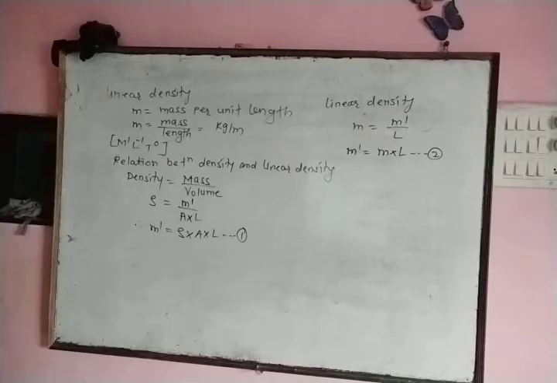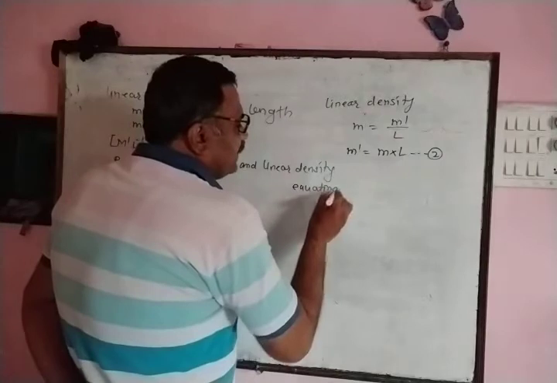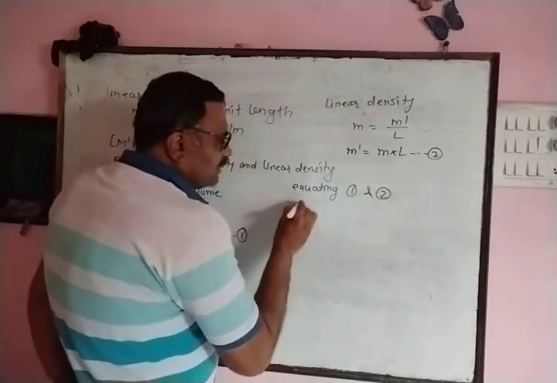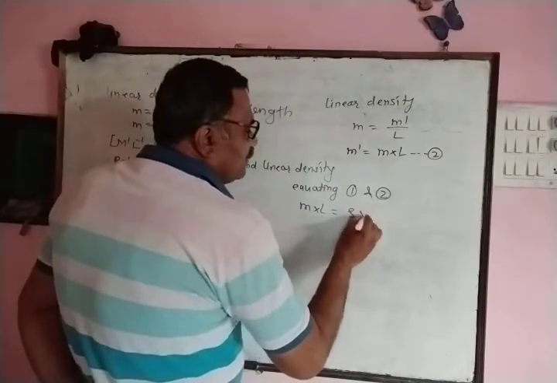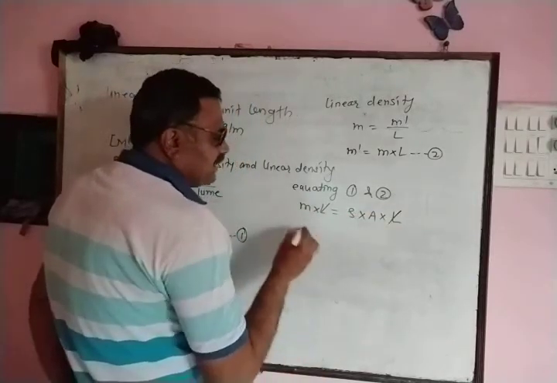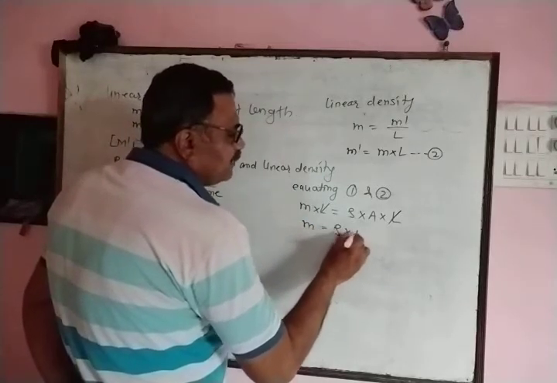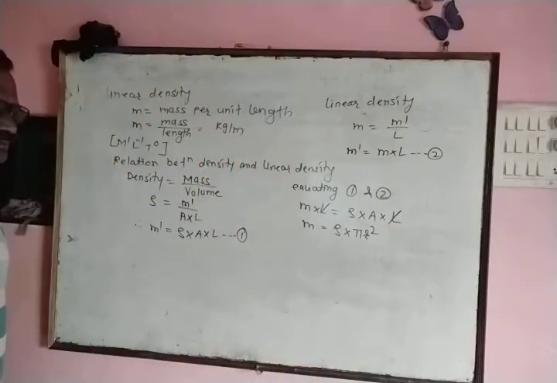Now equation number 1 and equation number 2 represent mass of string, and therefore equating equation number 1 and equation number 2, we get M into L is equal to rho into area into L. Length of string gets cancelled, and therefore linear density is equal to rho into area, and area of cross section is equal to pi r square.